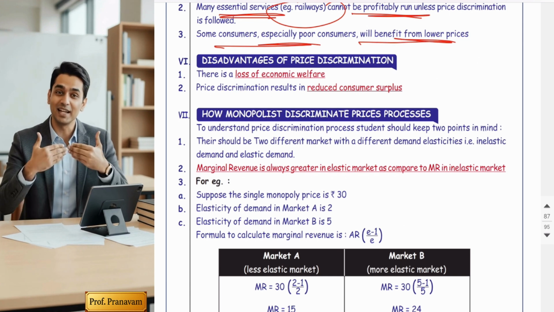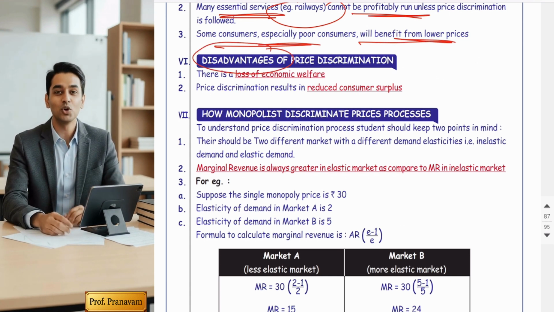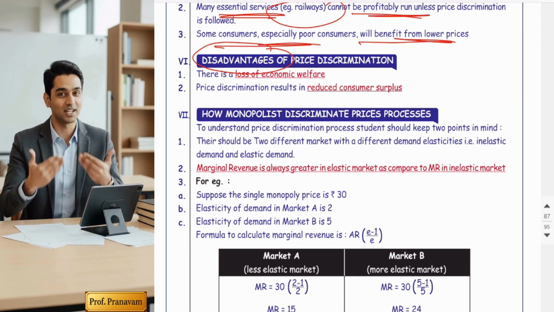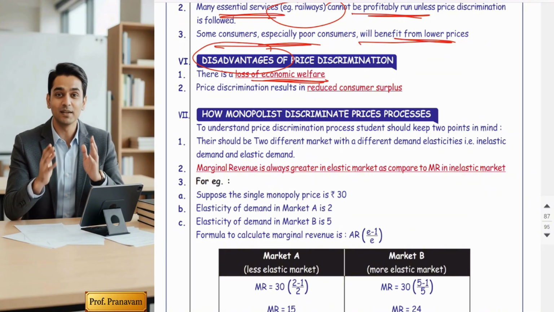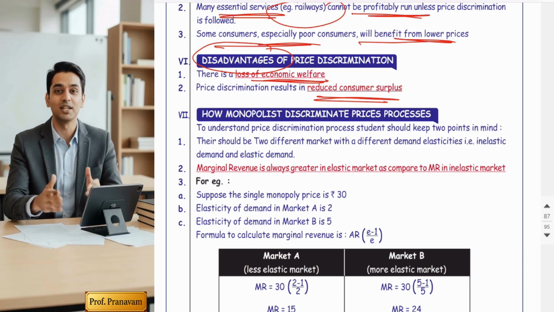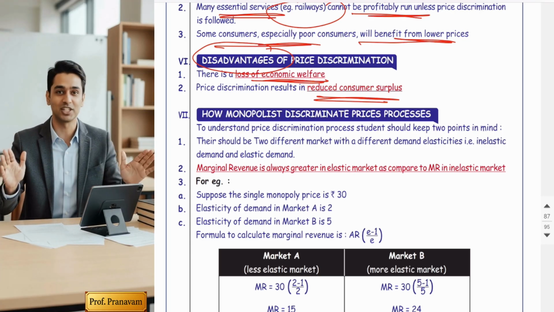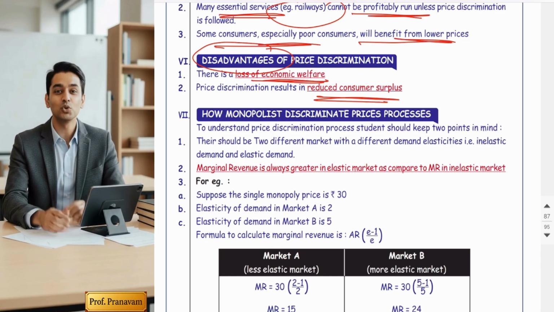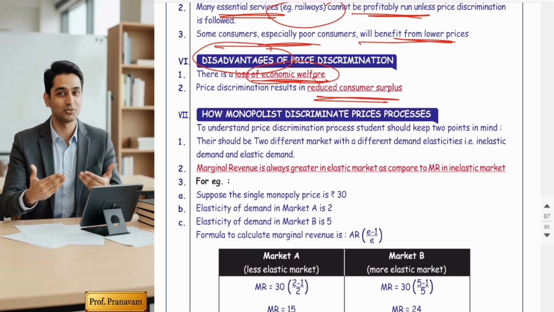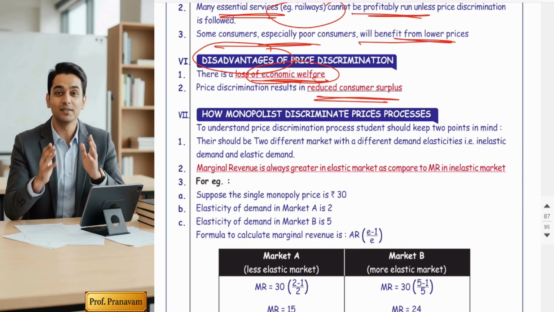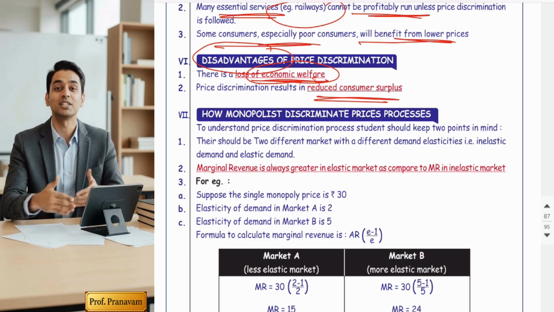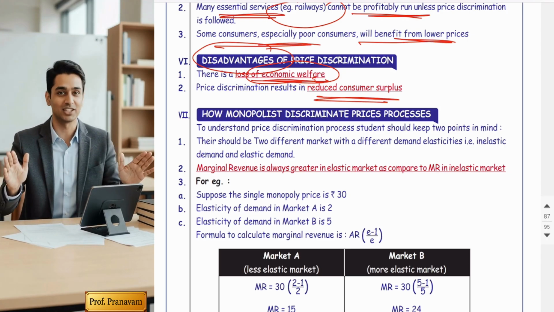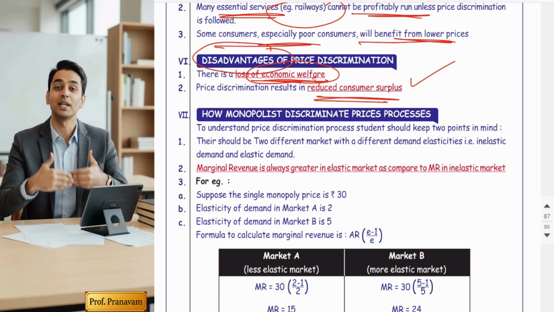Along with the advantages, there are one or two disadvantages. The main disadvantages or drawbacks are loss of economic welfare. Customers are getting looted, consumer surplus is reduced, and there is inequality among the buyers, because private businessmen will not think of social services. Their duty is to earn maximum profit, and due to maximum profit, the country loses economic welfare and customers are getting looted. We already studied at first degree they take away the entire consumer surplus. At second degree, they take away part of the consumer surplus. Am I correct? Yes, sir.